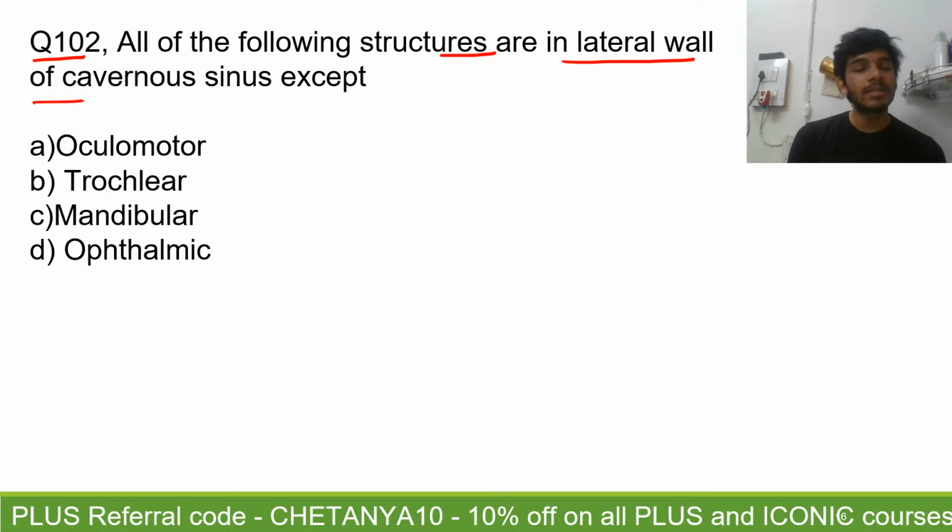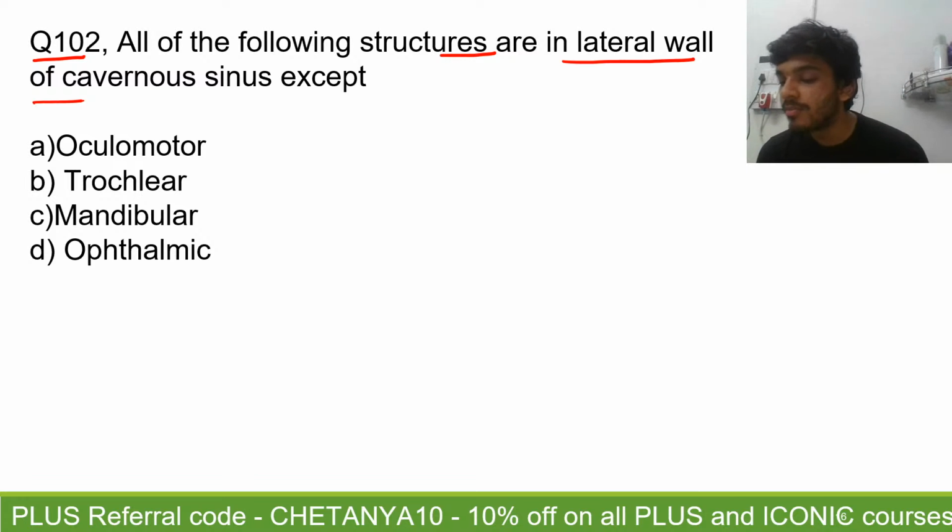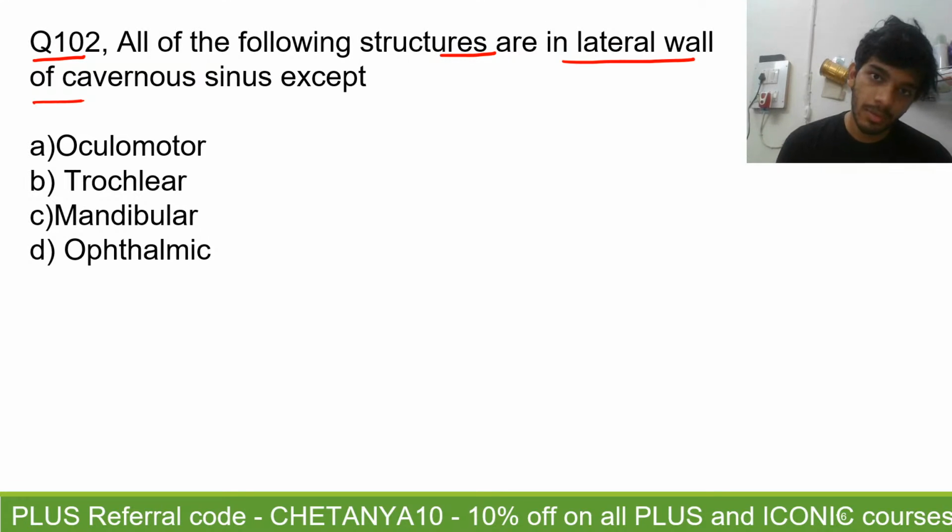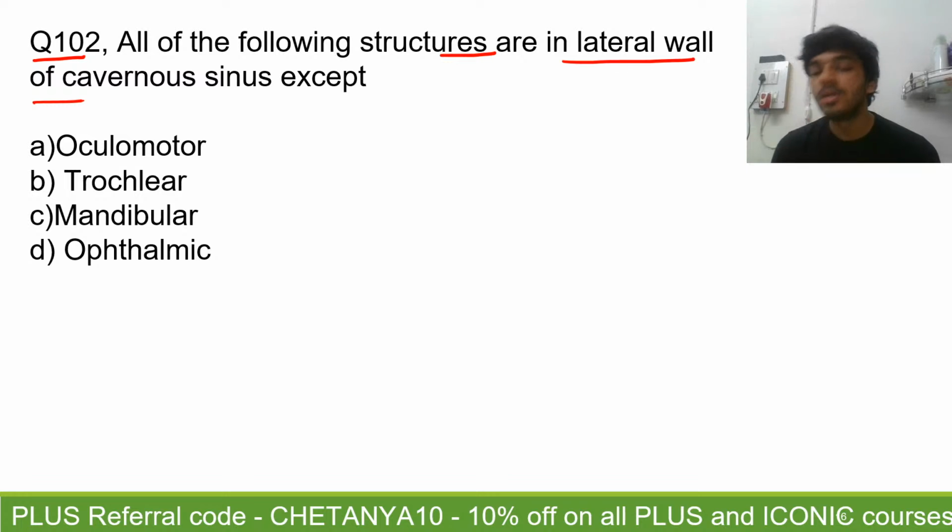Yes, you're right. Tympanic plexus is formed by the glossopharyngeal nerve that is present over the promontory on the medial wall. You're correct with that. But there are other things as well that you have to consider, and those are also given by the glossopharyngeal. Question number 102. All of the structures are in the lateral wall of the cavernous sinus except. So which of these structures is not in the lateral wall of the cavernous sinus?